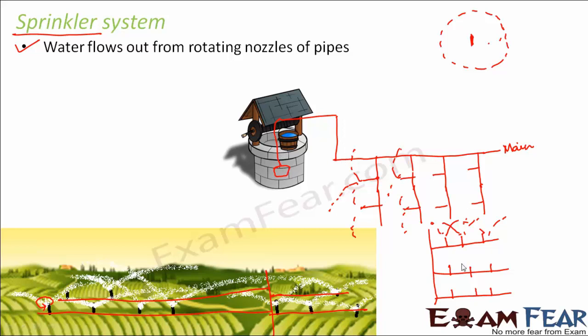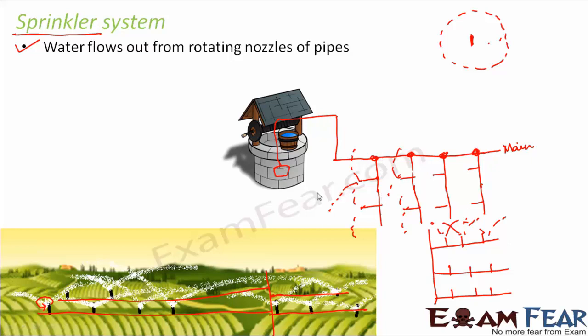All these pipes are joined to the main pipeline at specific intervals. Water will flow through the main pipe under a pressure that is created by this pump. The pump creates a pressure because of which water flows through the main pipe.